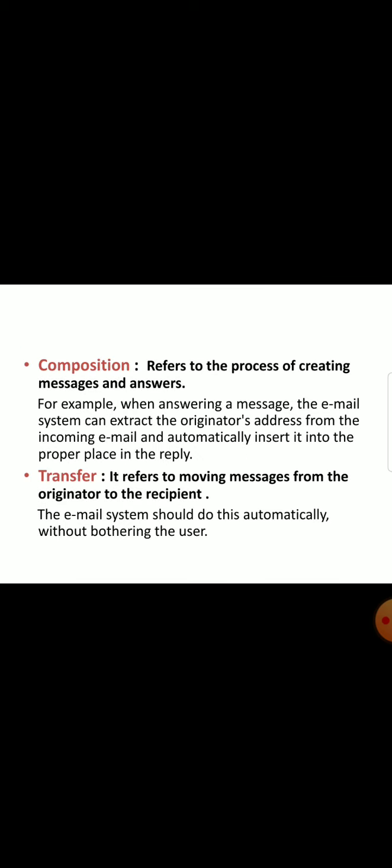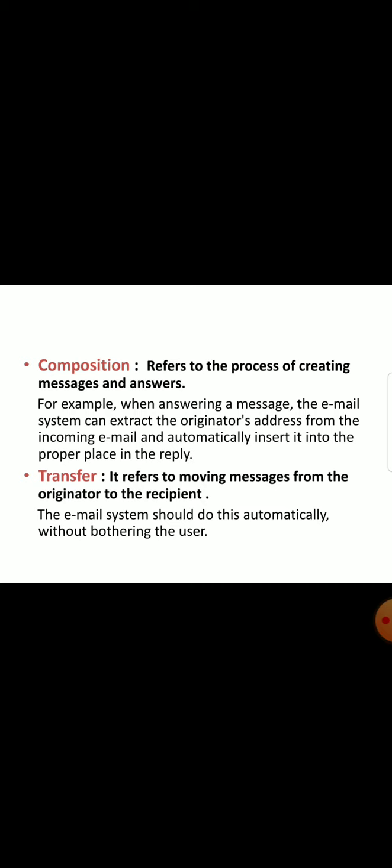Composition refers to the process of creating messages and answers. For example, when answering a message, the email system can extract the originator's address from the incoming email and automatically insert it into the proper place in the reply. It means when we are replying to the sender's email, it extracts the originator's address from the received email and automatically places it in the reply section.